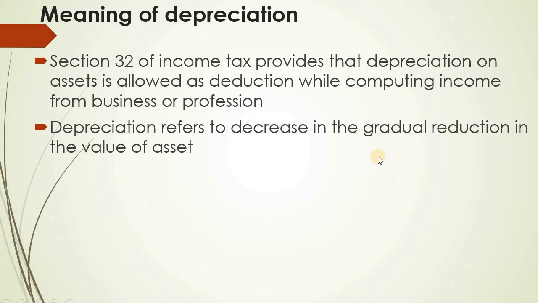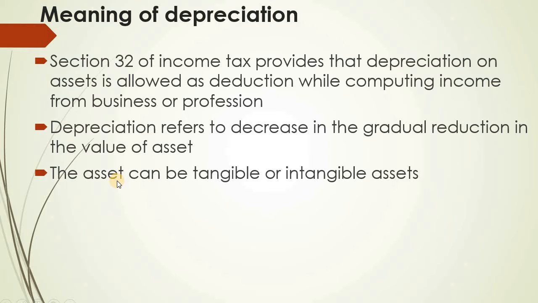So that is what happens to the assets in an organization. Because there is usage of the asset every year, every time, there is a reduction in the value of an asset, and that gradual reduction is called depreciation. Now what is that asset? Asset can be any asset. It can be a tangible asset. Tangible means which we can feel and touch, and an intangible asset is one which we cannot feel and touch. So asset can be tangible or intangible.